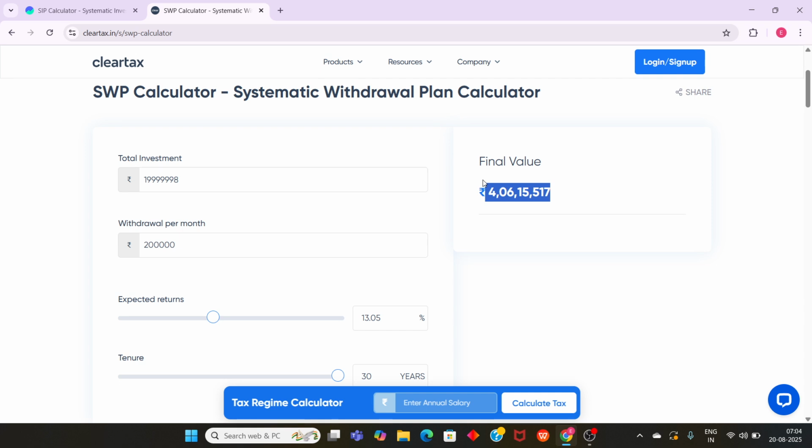Return will be within 12 to 13% over the period of time, but it will be less risky. So instead of small cap or mid cap, I would suggest going with a hybrid fund.